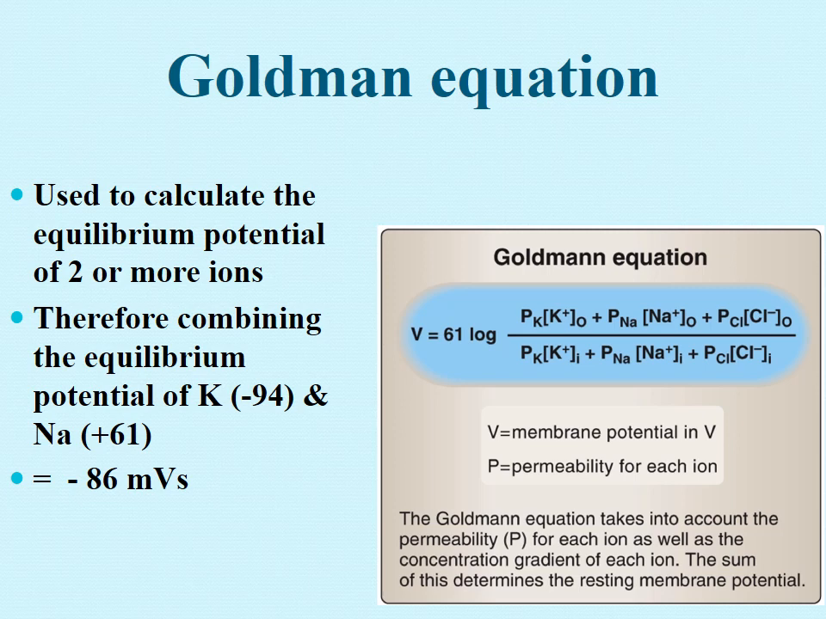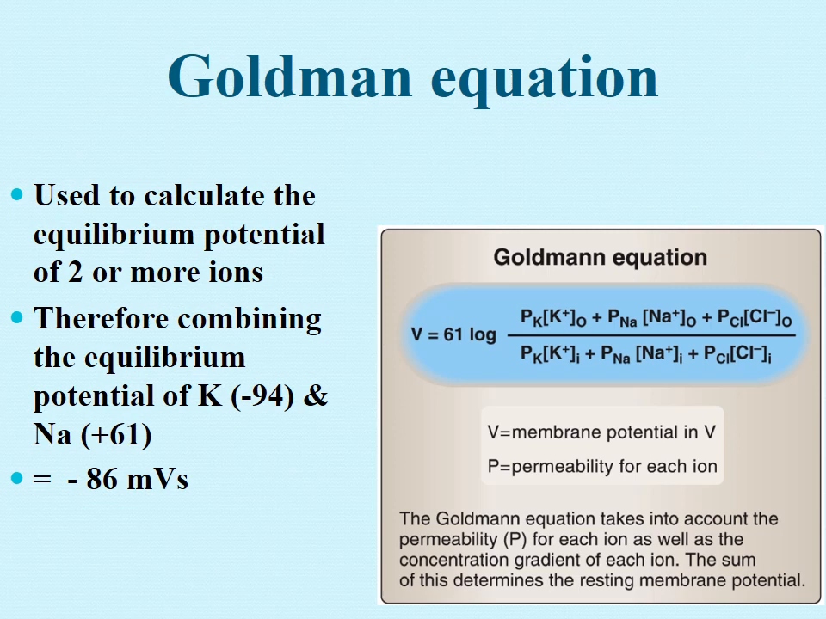So the equilibrium potential for sodium and potassium combined through the Goldman equation is calculated to be minus 86 millivolts. Did everyone understand? When you combine these two factors, we use a different equation, that is the Goldman equation, which uses not only the concentration but also the permeability. And when we put in all the values, the equilibrium potential for both the ions using the Goldman equation is minus 86 millivolts.